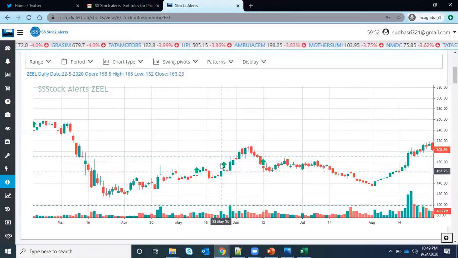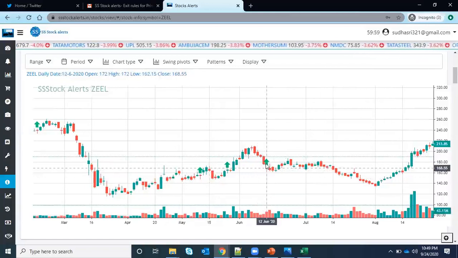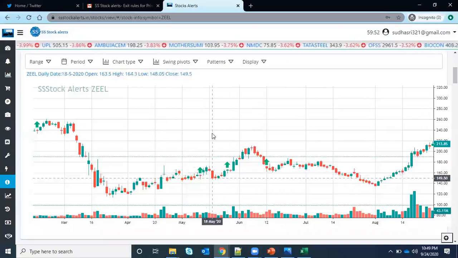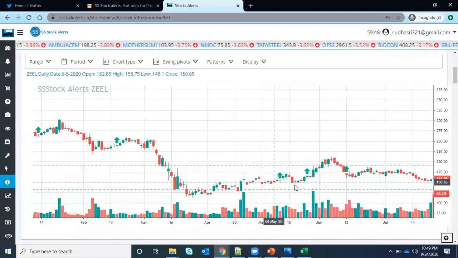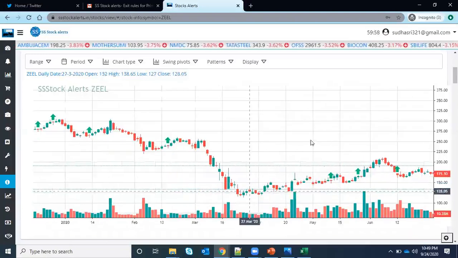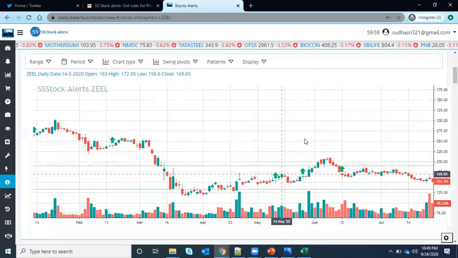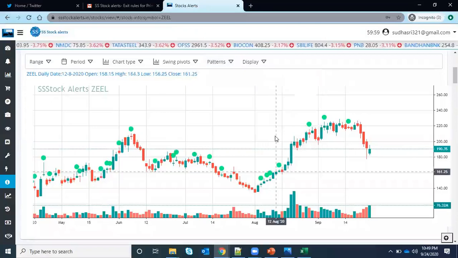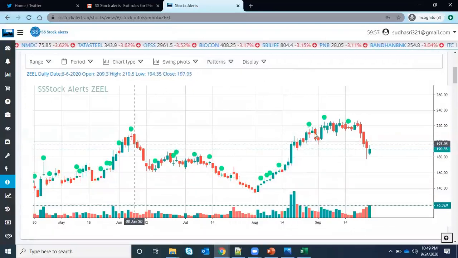And why it is helpful is, you can see the back history whenever a dragonfly doji is formed, whether the price is respecting reversal or not, you can check it. Why it is important is, all stocks may not be respecting that pattern. So you can identify whether this particular stock is respecting or not in at least 1 or 2 minutes. If I want to see only the dojis it has formed, you can check whether it respects them.